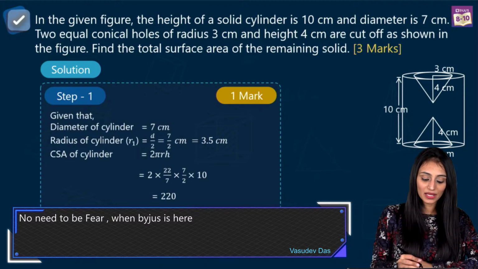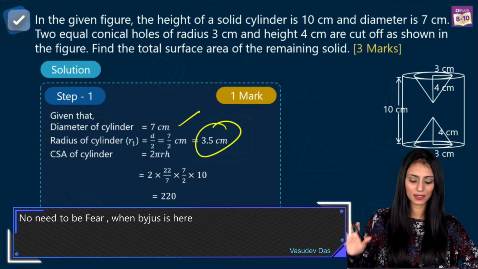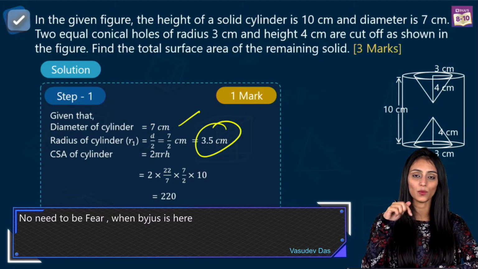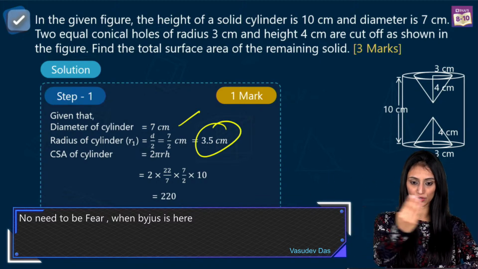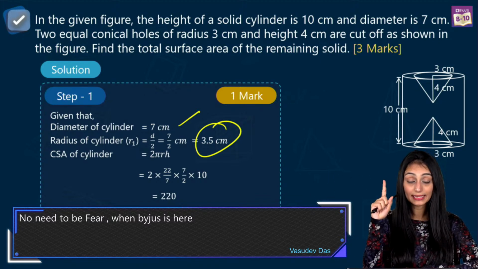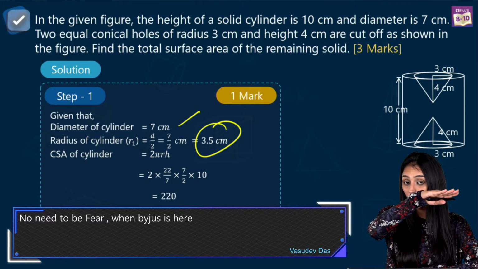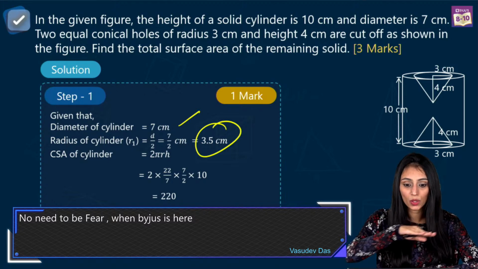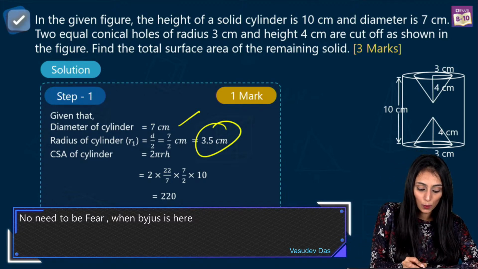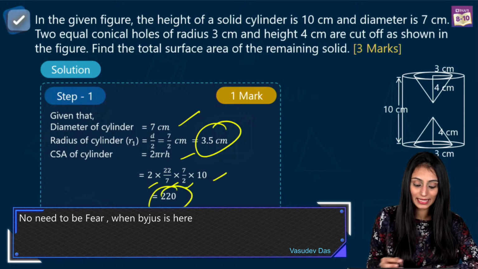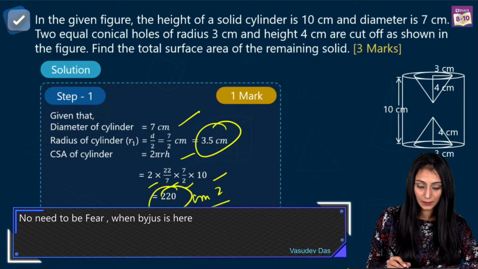We have the diameter, we get the radius. First, I need the surface area of the cylinder. Why? Because we need the curved part first of all. I'm not taking the total surface area, I'm taking the curved surface area. Till now, we are not talking about the top or the bottom. So we get 2 pi RH, that is 2 times 22/7 into 7/2 into 10. That's 220 centimeter square. Correct?